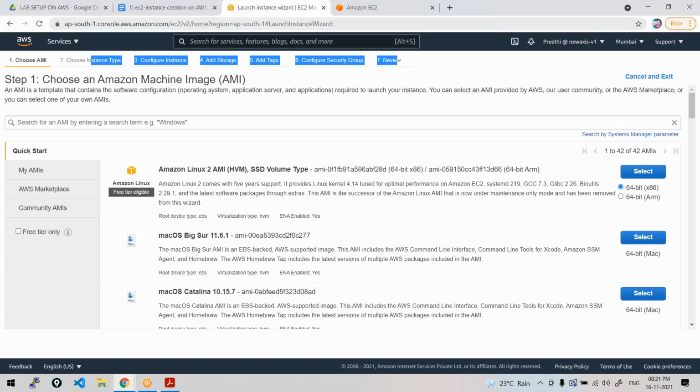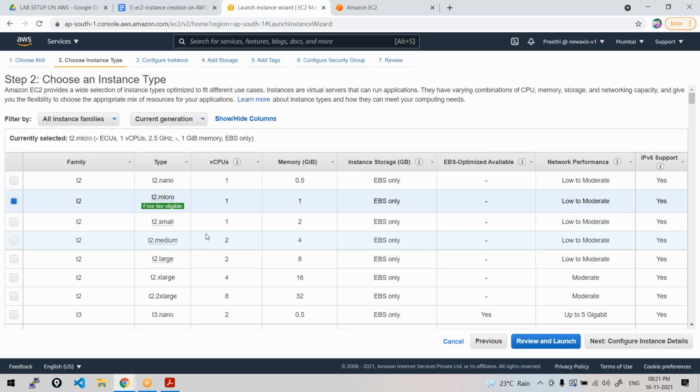Here I am going to create the first one, and you will see free tier eligible, and it is Amazon Linux 2 AMI. This Amazon Linux 2 AMI is optimized by AWS, and it is of the CentOS and Red Hat type. Red Hat type systems are more common in real projects, so this is the best one to use. Select this. Once you choose the AMI, it tells you which operating system you need.